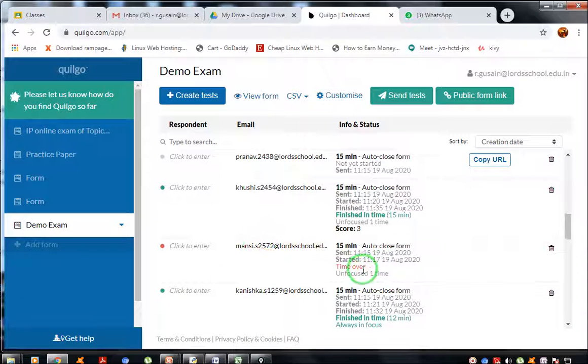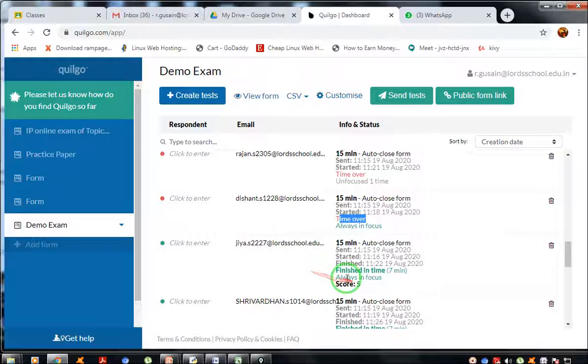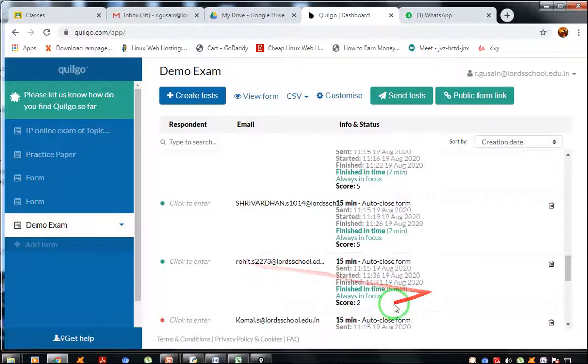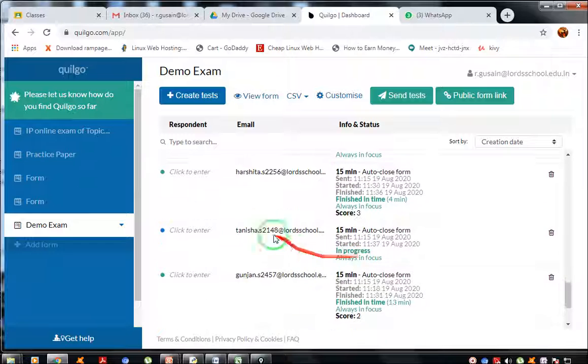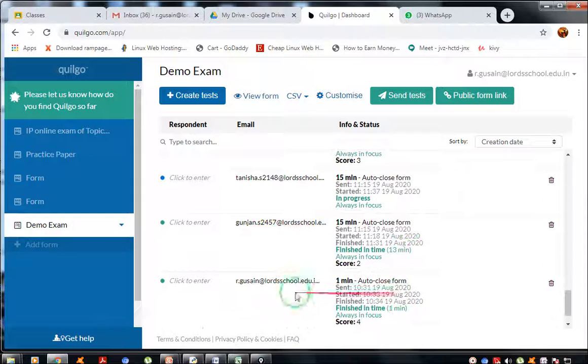Mansi, time was over. Finished. Rajan, time over. How come? Time over. Jia finished in 7 minutes. Srivardhan finished in 7 minutes. Rohit finished. Kamal, time was over. Harshita finished. Tanisha in progress. Gunjan finished.